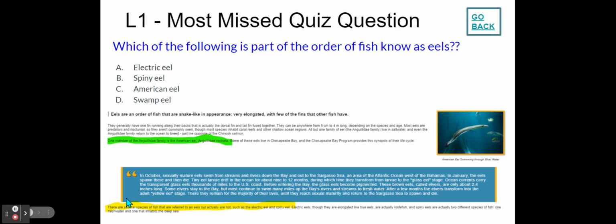So spiny eels and electric eels are not true eels, and the one mentioned in our lesson is the American eel. That's an example of a true eel, part of the order of fish known as eels. So our answer here is the American eel.